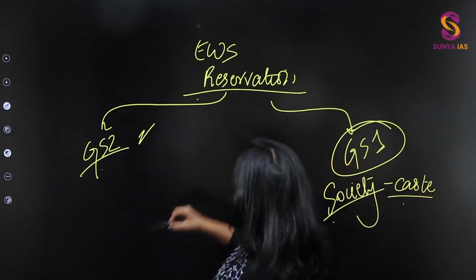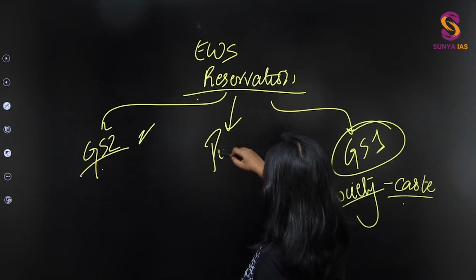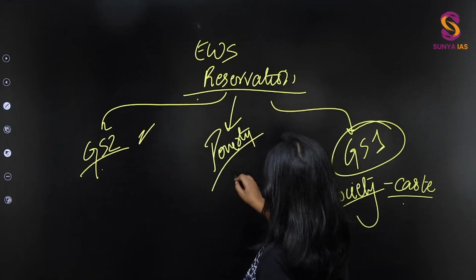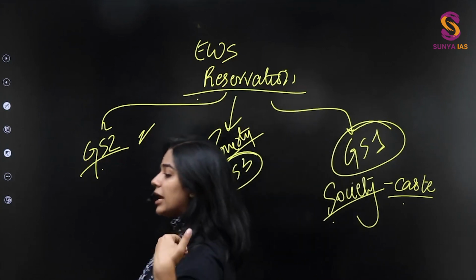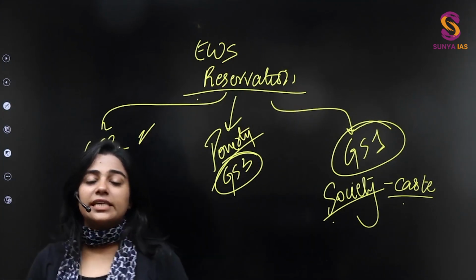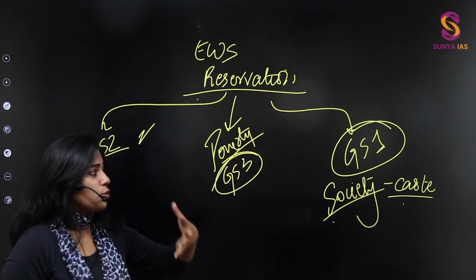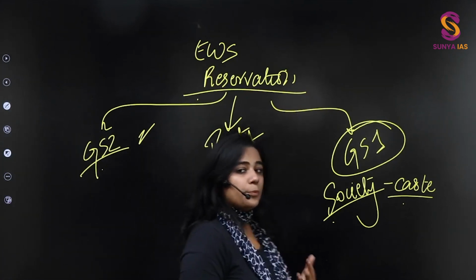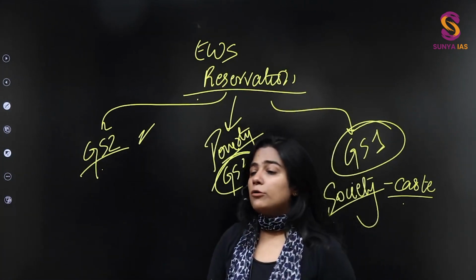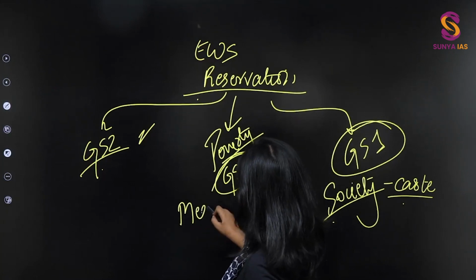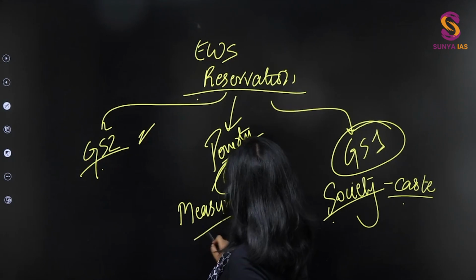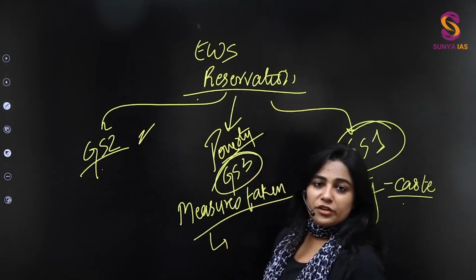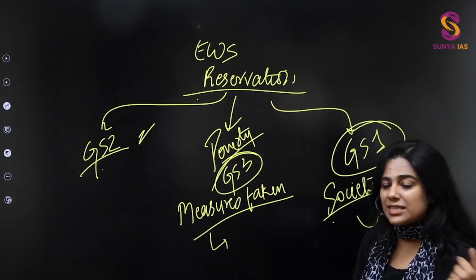Similarly, if you're talking about poverty in GS3, most people would just go on writing the names of schemes, writing the poverty ratio, all of which becomes very important. But when you talk about measures taken, people's minds generally don't go towards the policy aspect of it, the constitutional amendment aspect of it.